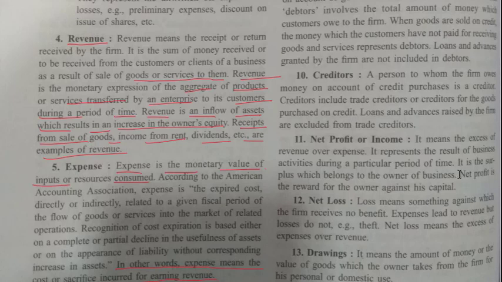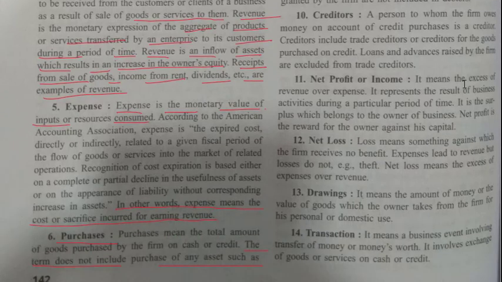Net profit or income. It means the excess of revenue over the expenses. So when I have more revenue as compared to expenses, then I have profit. It represents the result of business activities during a particular period of time. It is the surplus which belongs to the owner of the business. Net profit is the reward for the owner against his capital.